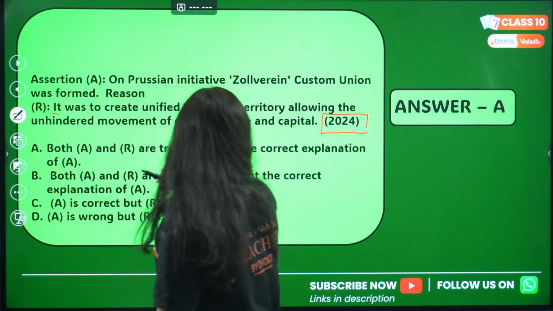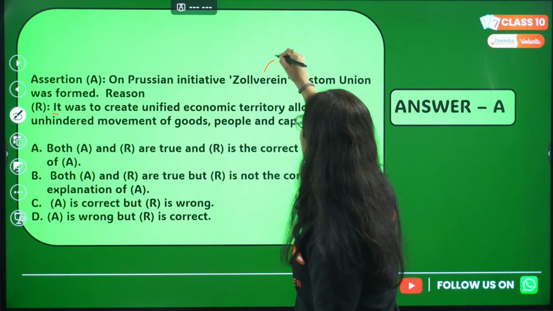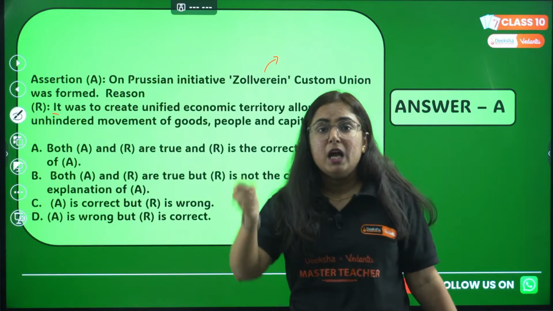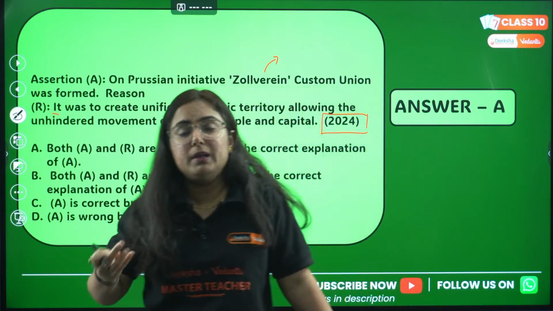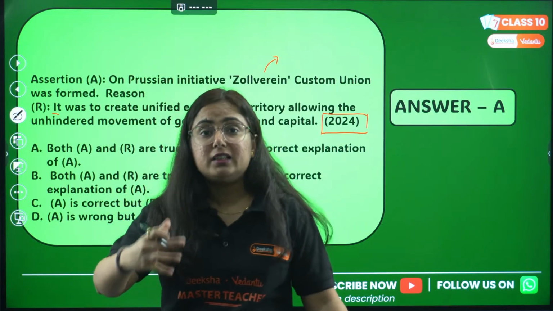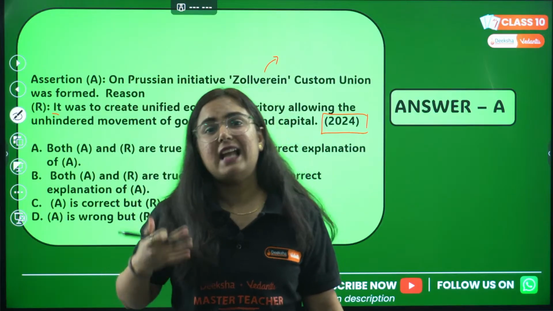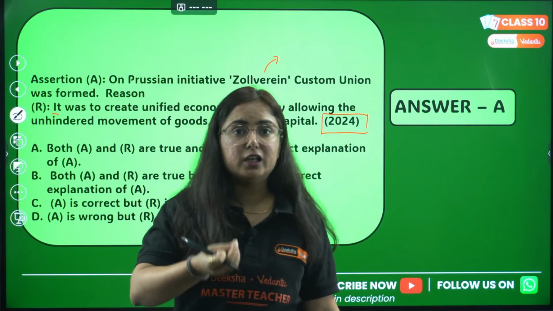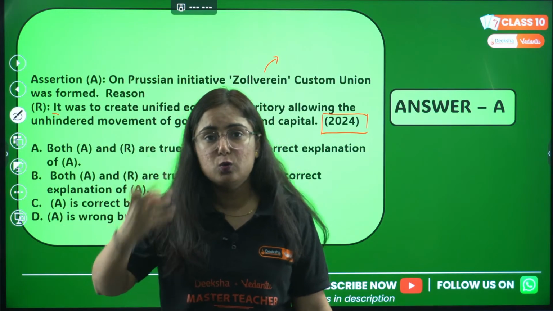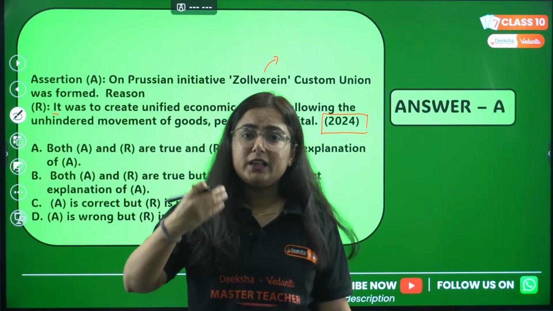You are very much correct, because by the Prussian initiative, the Zollverein was formed. We have seen that there was no freedom in terms of society, polity as well as economy, but somehow that group of German countries realized that because of this hindered movement of goods and capital, we are losing everything, economy particularly, so we need to get freedom.